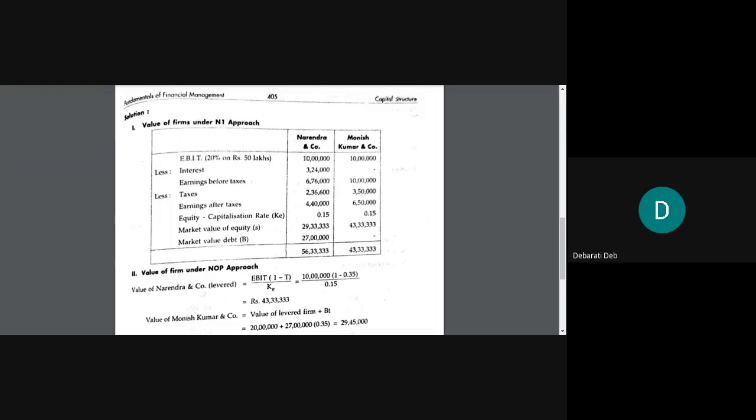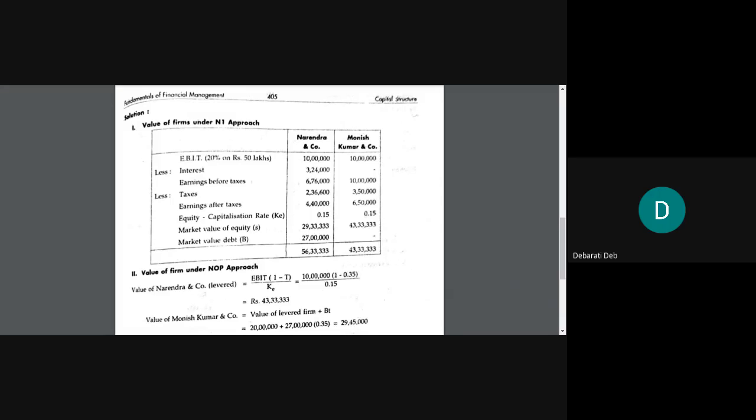Then the market value of debt is given to you in the question. Only for Narendra and Company will there be a market value of debt. Market value of debt means whichever debt amount the company has taken. You will denote it as capital B, and it will be 27 lakh for Narendra and Company. For Monish Kumar and Company, there won't be any value.